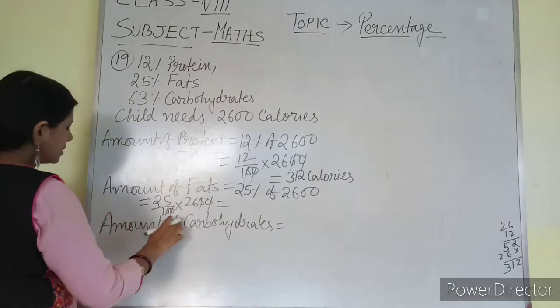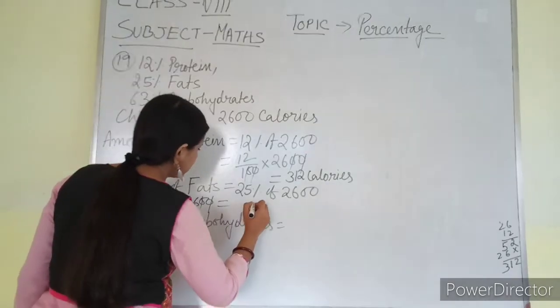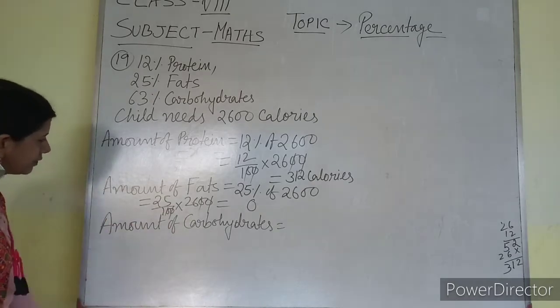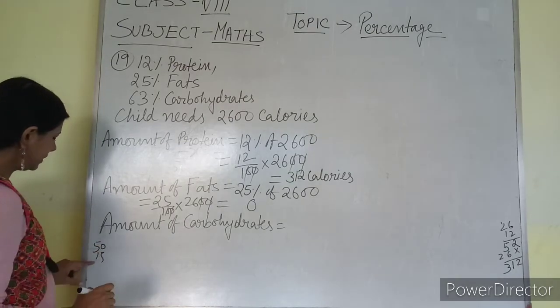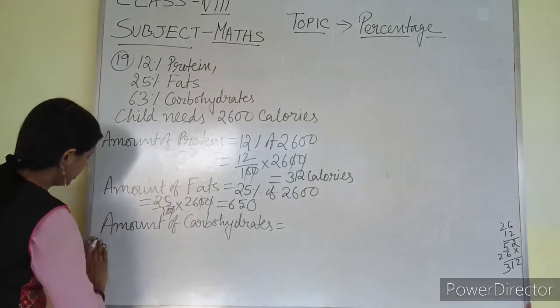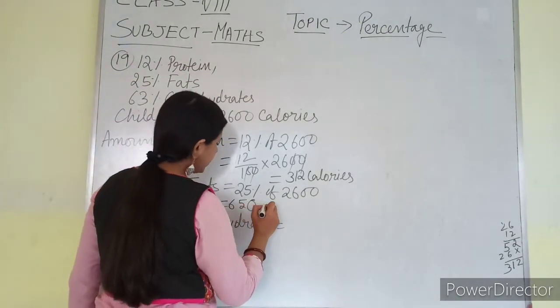Now the answer is 25 into 6 is 150. So 15 carry. 25 into 2 is 50. With 50 I have to add 15. So 5 and 6. So your answer is 650 calories.